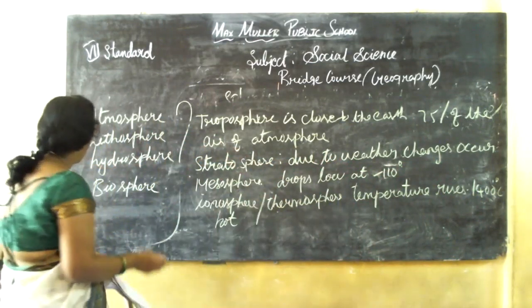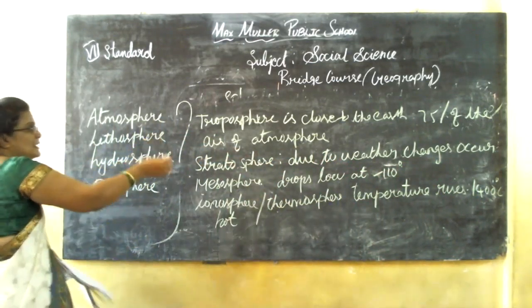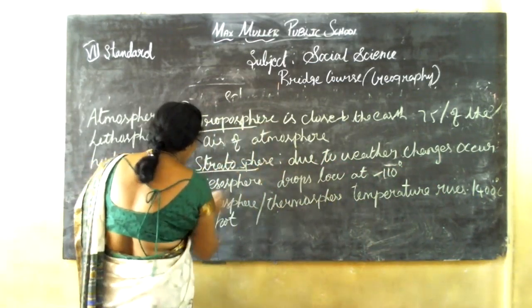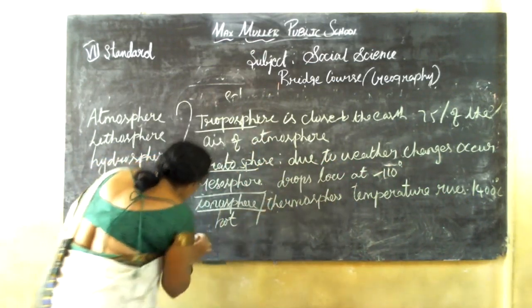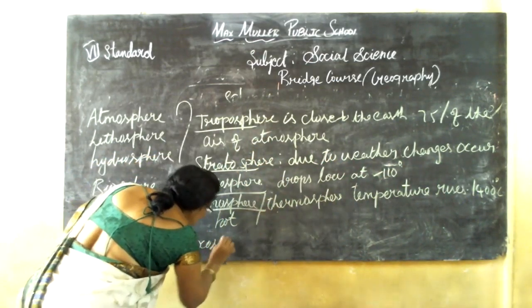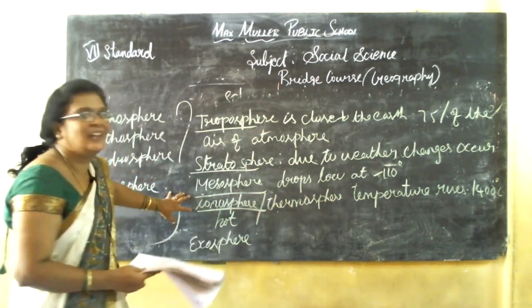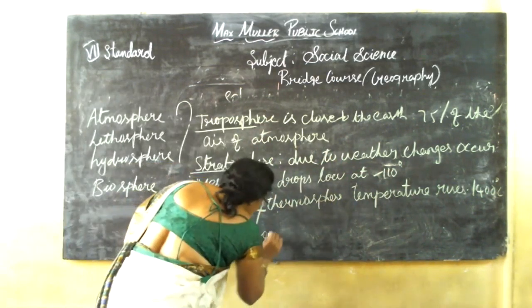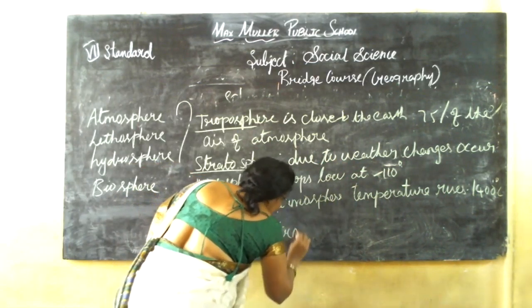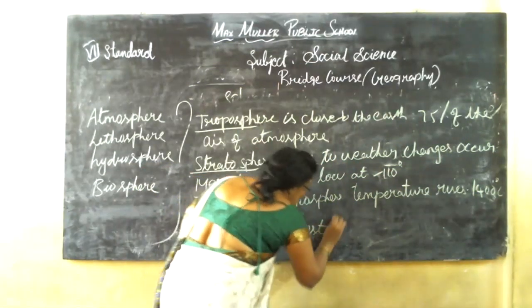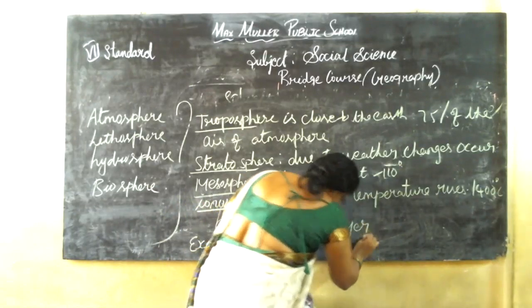The next one is exosphere. Troposphere, stratosphere, mesosphere, ionosphere, and exosphere. This is the outermost layer.